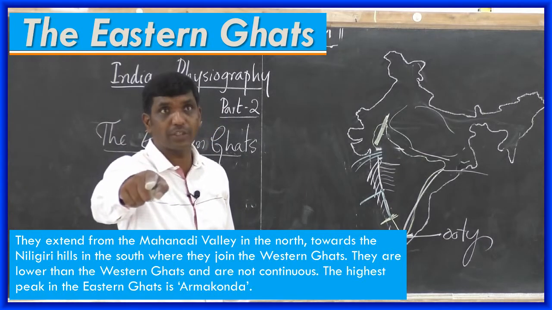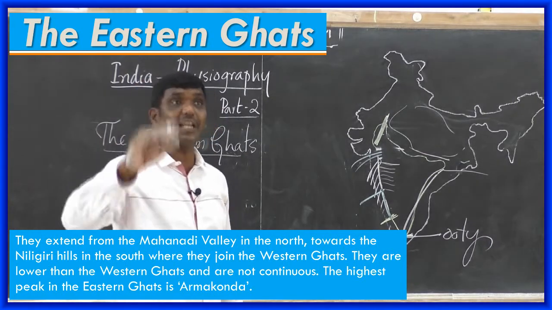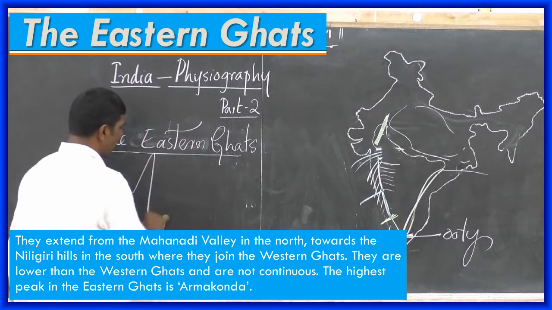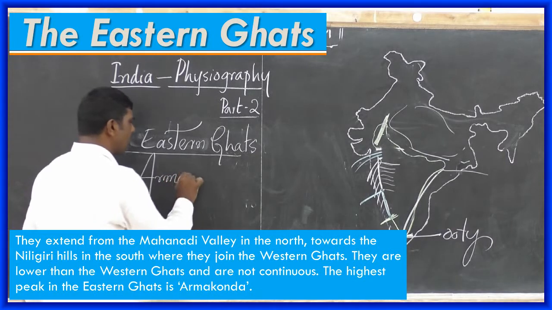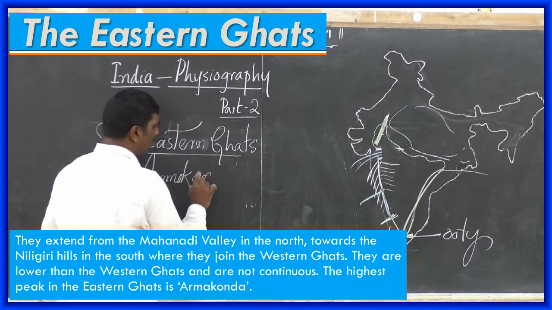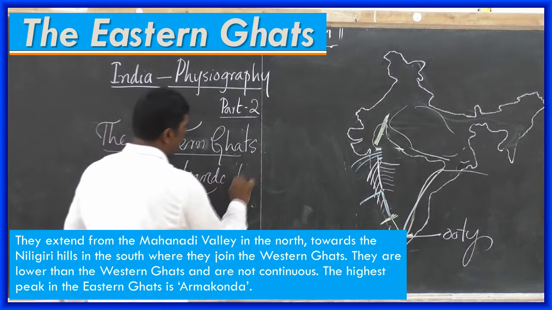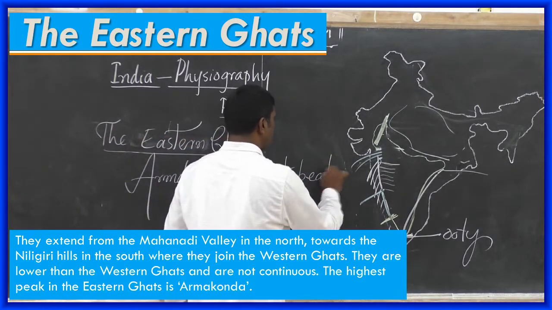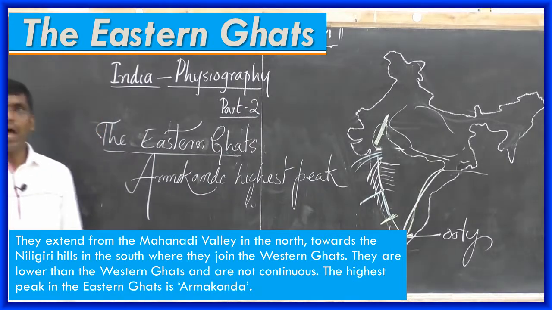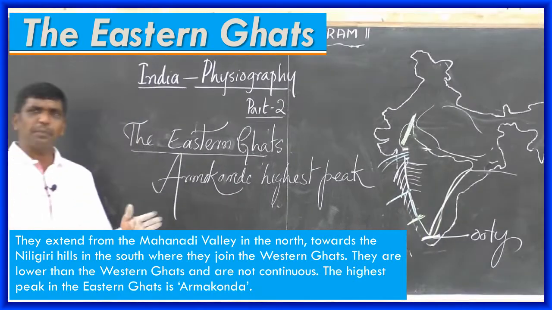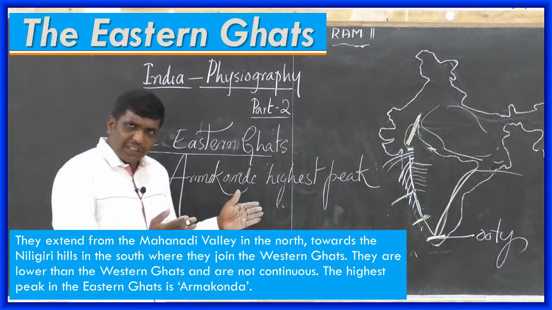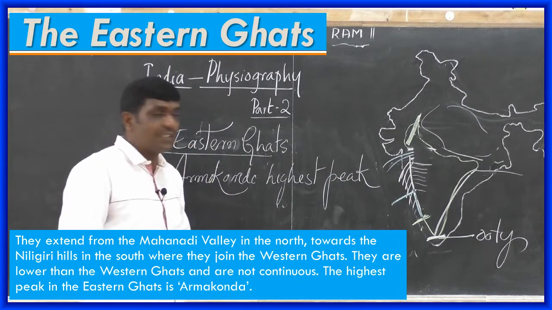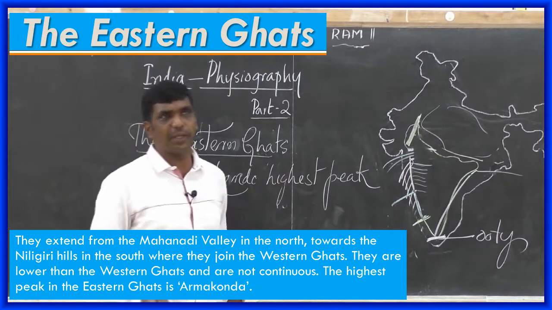Another point you got. The highest peak in the Eastern Ghats is Armakonda. Which is Armakonda. Armakonda is the highest peak. Anaimudi is the highest peak in South India, but in Eastern Ghats, Armakonda is the highest peak.